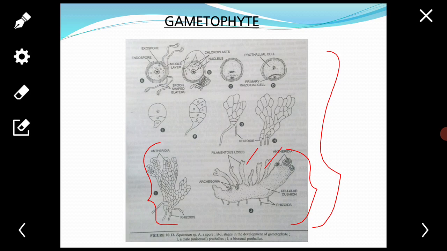Each mature prothallus is differentiated into two regions. First, the basal flat cushion-like disc, and upper, vertically elongated green lobes. The disc is thick and massive, made up of large parenchymatous cells without intercellular spaces.